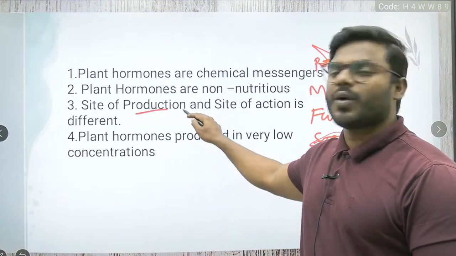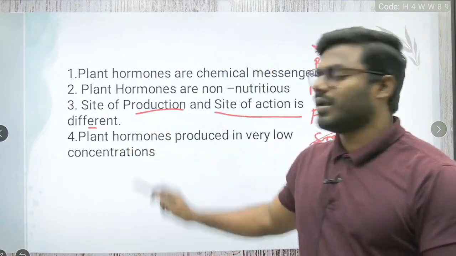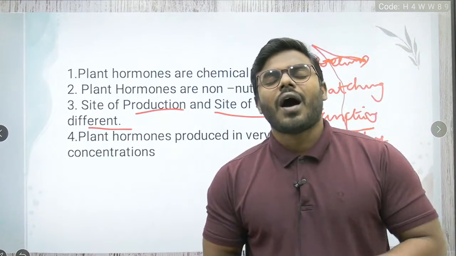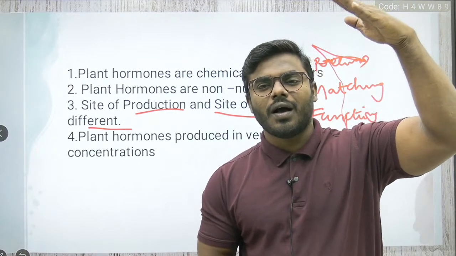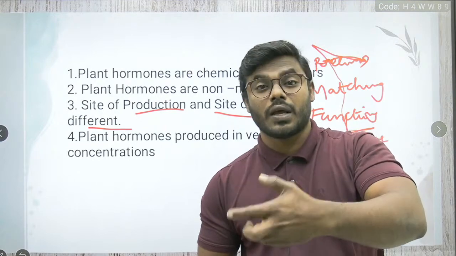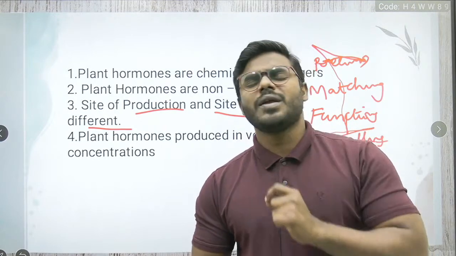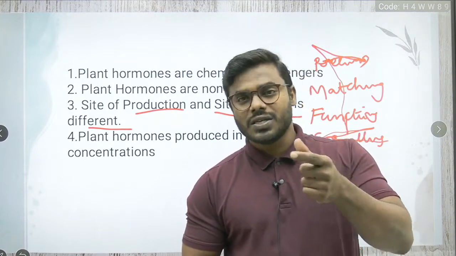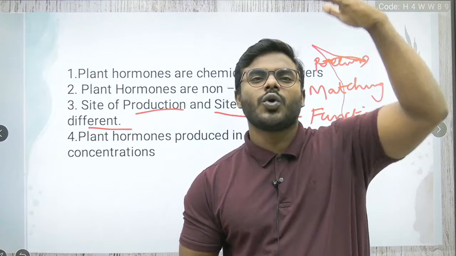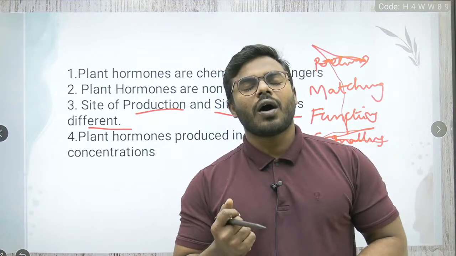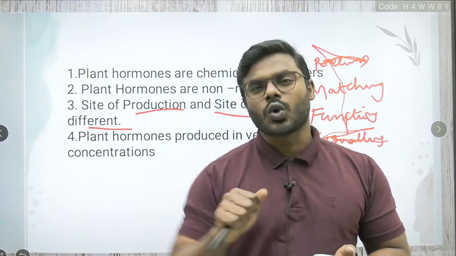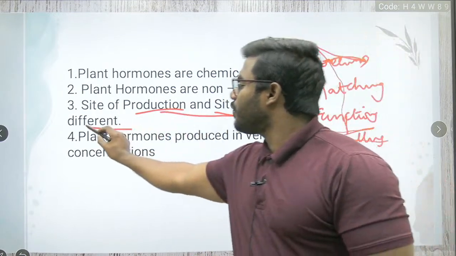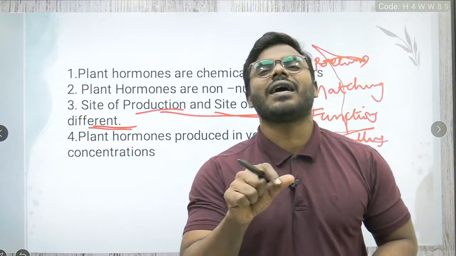Most importantly, everyone look into this point: the site of production and the site of action are entirely different. What do I mean by that, friends? We all know that a hormone is produced in one particular area, but the hormone shows its action in another area. For example, let's take the hormone auxin. Where is auxin produced? Auxin is produced in the shoot, but it shows its action in the root. So production is different, and action is entirely different. That's why we can say the site of production and the site of action are entirely different.